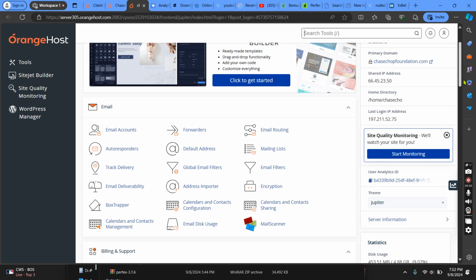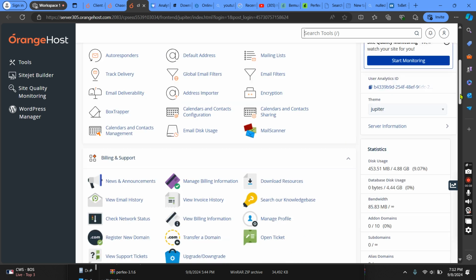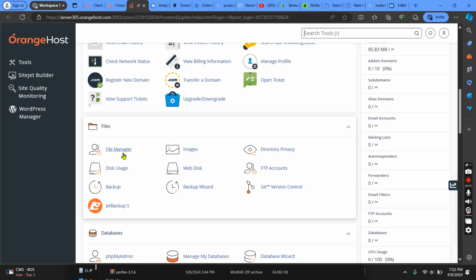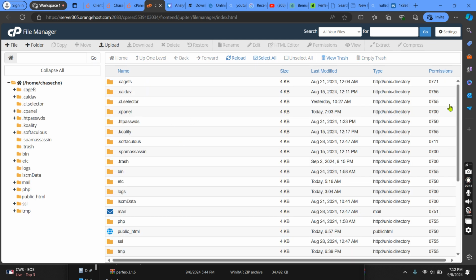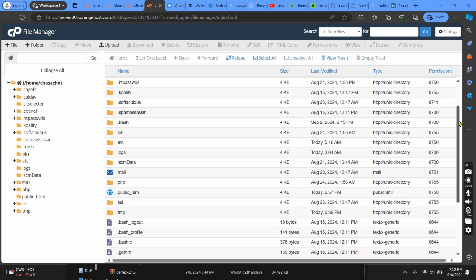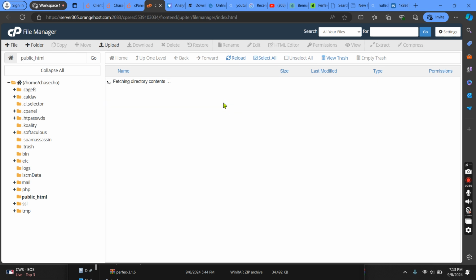Alright, so as you can see, I'm on my cPanel. You also go to your cPanel. I'm on my cPanel, going to my file manager. When you go to your cPanel, you go to public HTML. Here is the file.